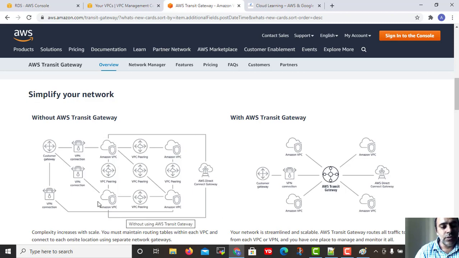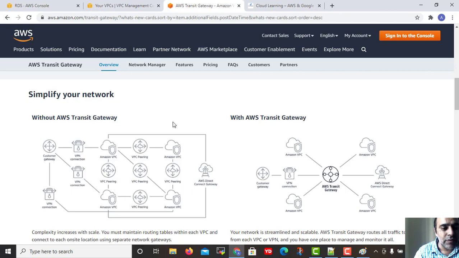So this was the scenario. Now you can see a lot of VPC peering is required. If I want to connect 3 different VPCs, I need to create 3 VPN connections. And also for Direct Connect we can set up a similar single Direct Connect connection. So this was the setup which we did earlier.